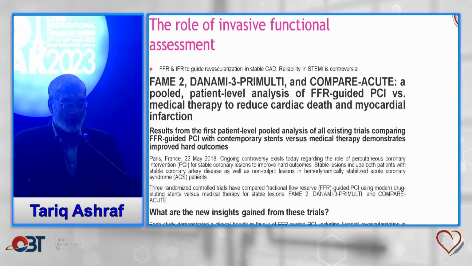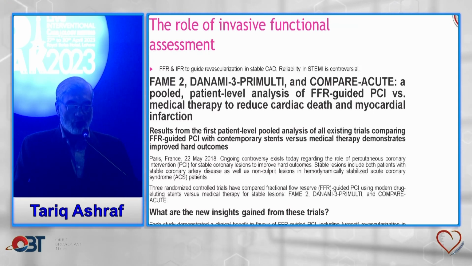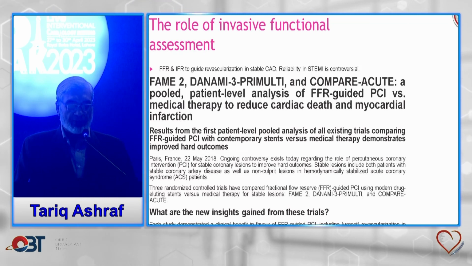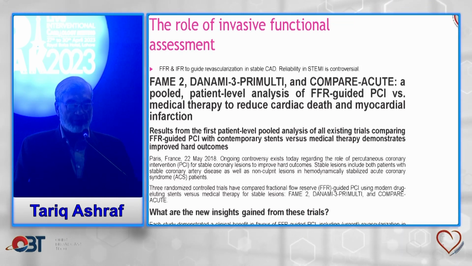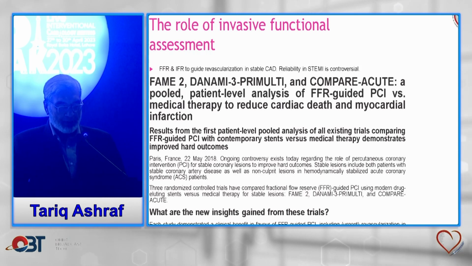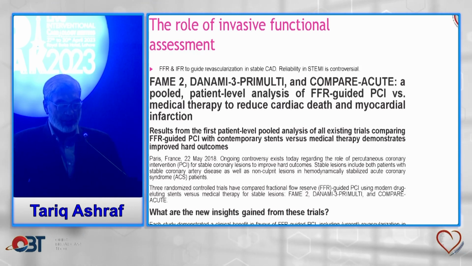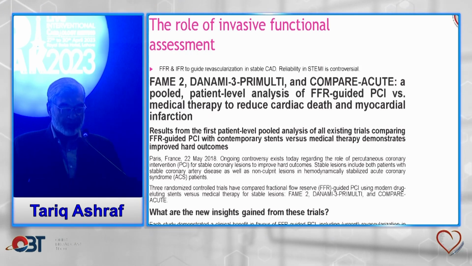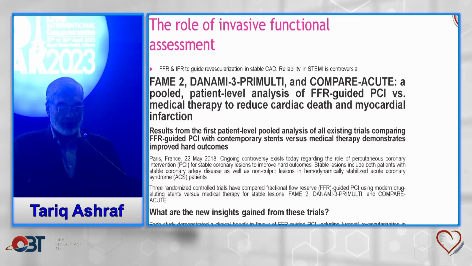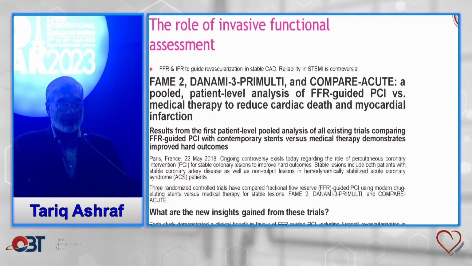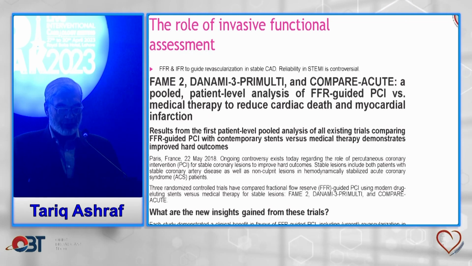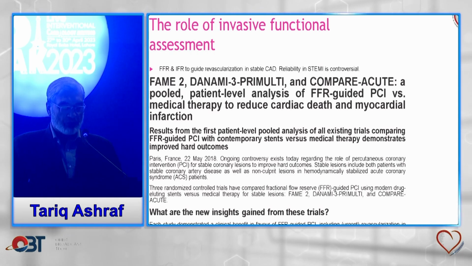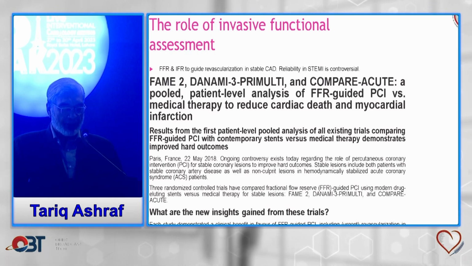If we look at the functional assessment, numerous evidence supports the use of physiological evaluation of ischemia by means of fractional flow reserve, FFR, or IFR to guide revascularization in patients with stable ischemic heart disease. Randomized clinical trials have shown that use of FFR to guide decisions related to PCI of non-culprit lesions in acute MI is safe and effective, as shown in COMPARE-Acute and DANAMI-3. Differences between the two groups were due to a lower rate of urgent revascularization procedures. Multiple issues remained unresolved.